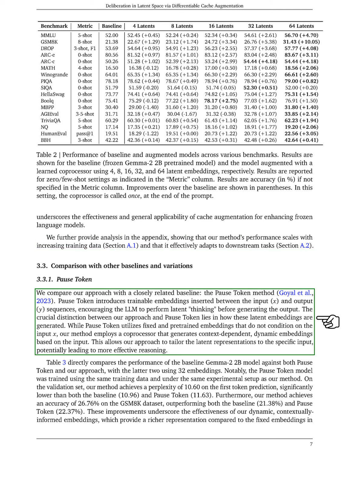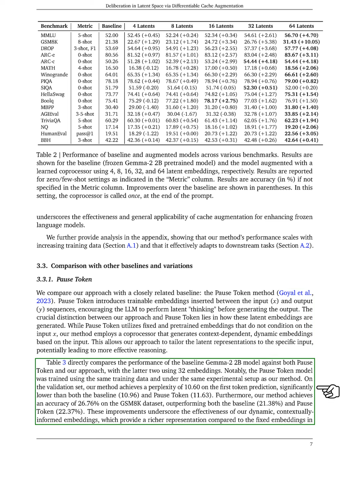Next, we compared our approach with a similar baseline called the pause token method. Pause token adds trainable embeddings between the input and output sequences, prompting the model to think before generating output. The key difference is in how we generate latent embeddings. While pause token uses fixed, pre-trained embeddings that don't adapt to the input, our method generates dynamic, context-sensitive embeddings based on the input. This allows us to customize the latent representations, potentially improving reasoning.